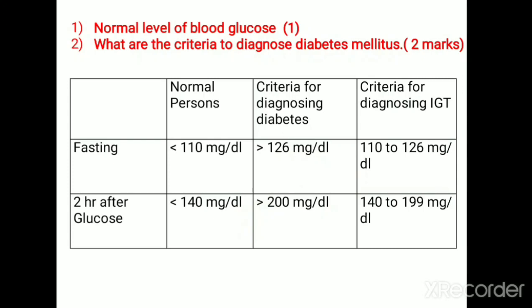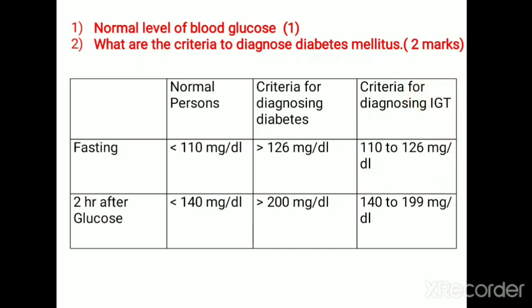And blood sugar level between the normal level and the diabetic level is considered as IGT, that is impaired glucose tolerance. So for IGT, the fasting blood sugar level should be in between 110 to 126 milligram per deciliter, or PPBS should be in between 140 to 199 milligram per deciliter. And you should know the importance of this IGT.